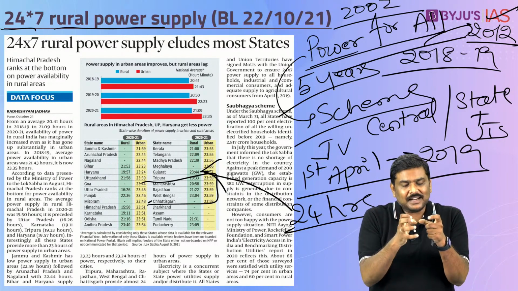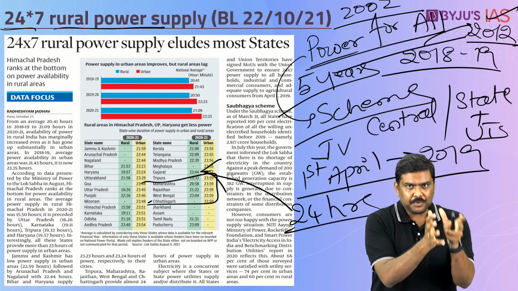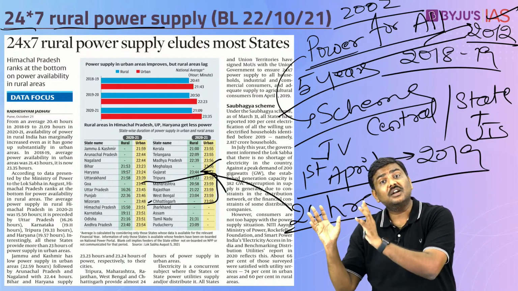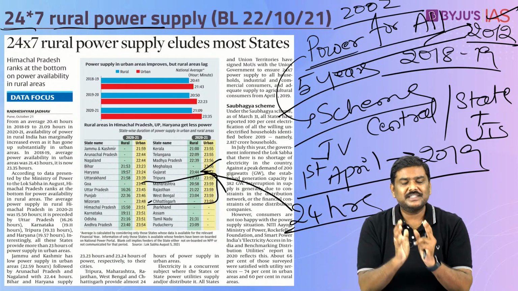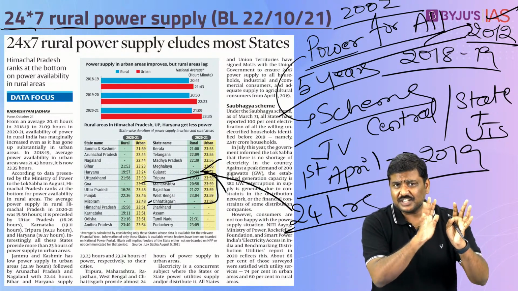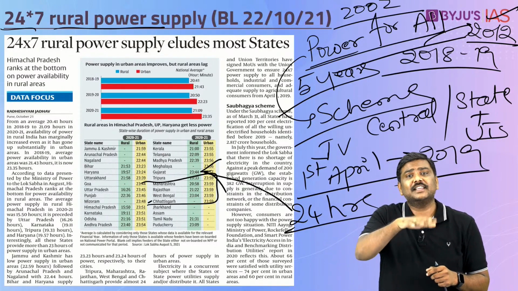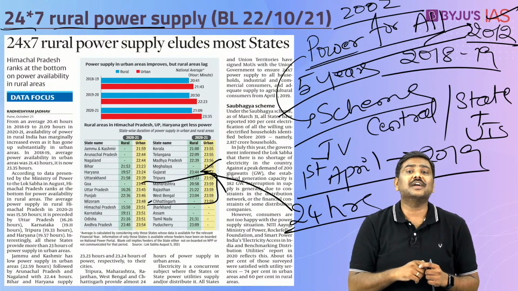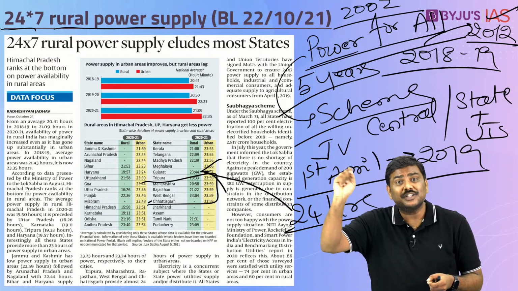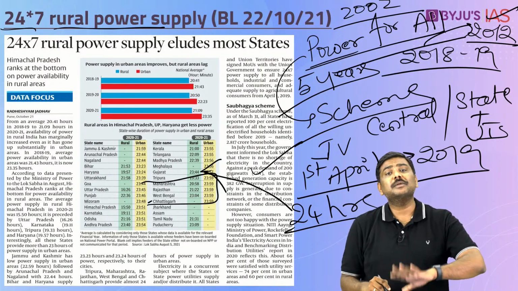Is it okay? Because please understand, the electricity segment has 3 very important pillars. One is production or generation, second is transmission, and the third is distribution. The central government is talking about the first part, that is the generation. We have a huge generation capacity in India, so there is no scarcity, no deficit with respect to electricity production. But if you are experiencing power cuts in your area, that is because there are certain issues in the DISCOM or distribution. And those are certain important points which have been provided here.